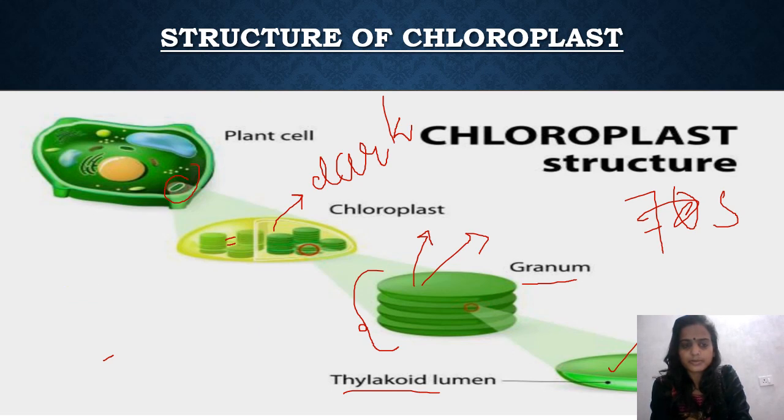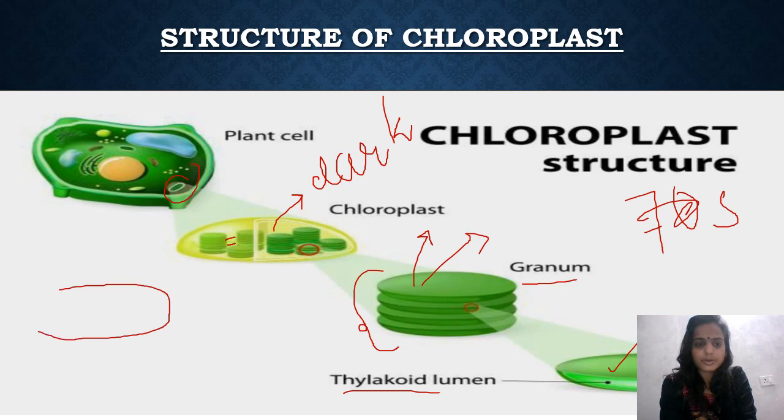Let me make a simplified diagram with red. If this is one thylakoid, let me make a double membrane. Let me make one stack also so that I can show it to you.